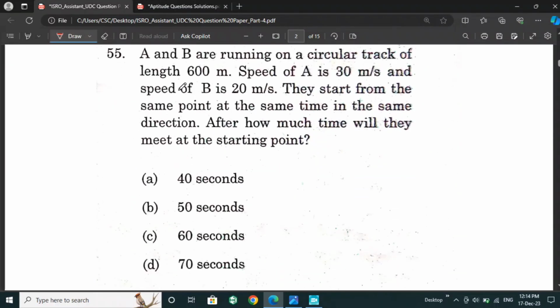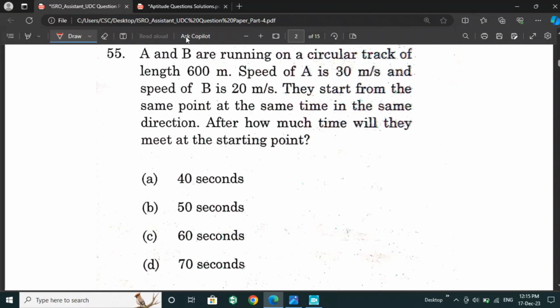Next: A and B are running on a circular track of length 600 meters. Speed of A is 30 meters per second and the speed of B is 20 meters per second. They start from the same point at the same time in the same direction. After how much time will they meet at the starting point?